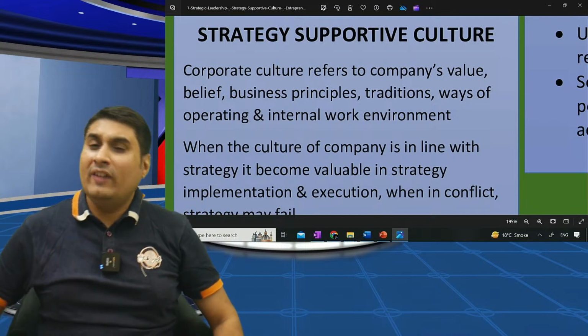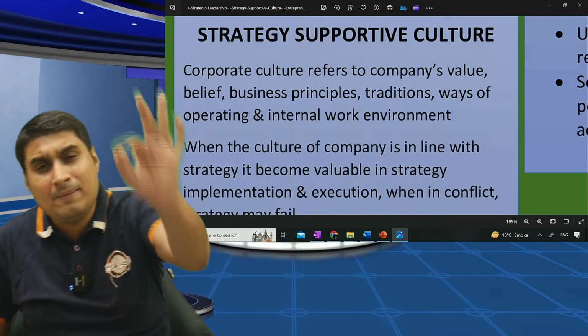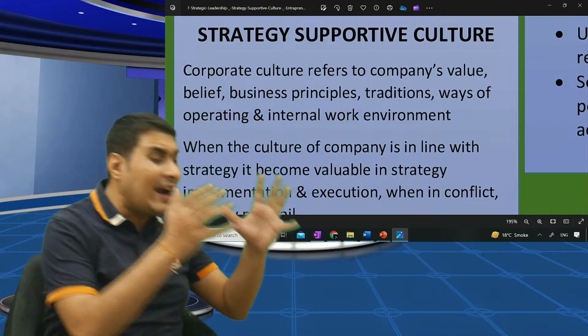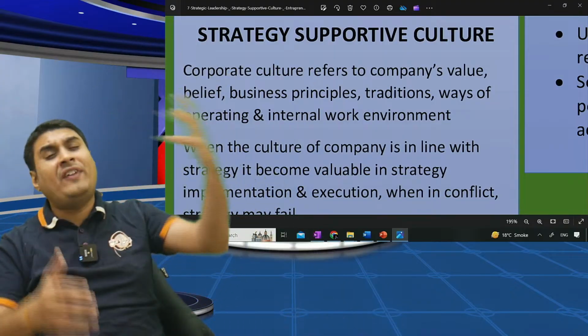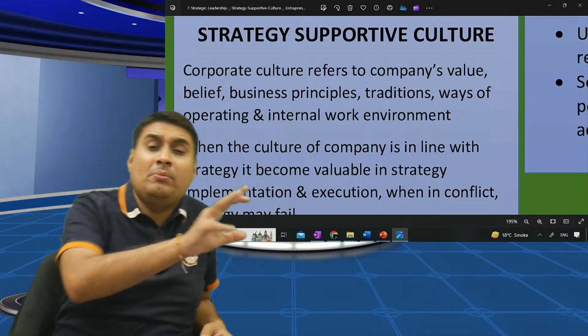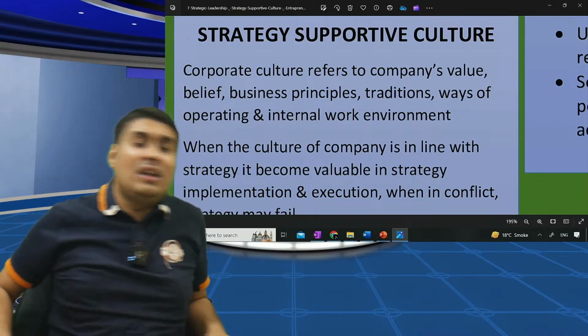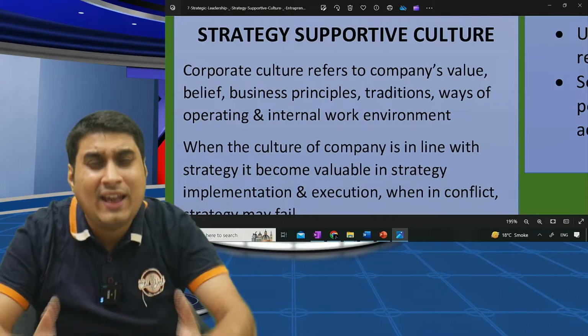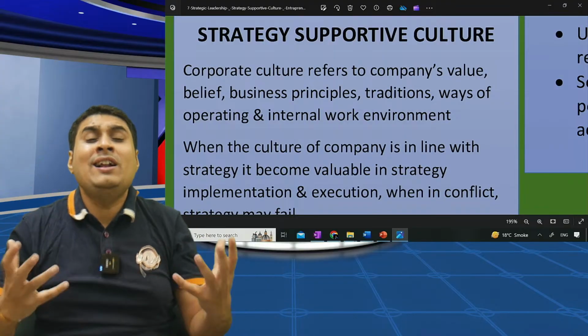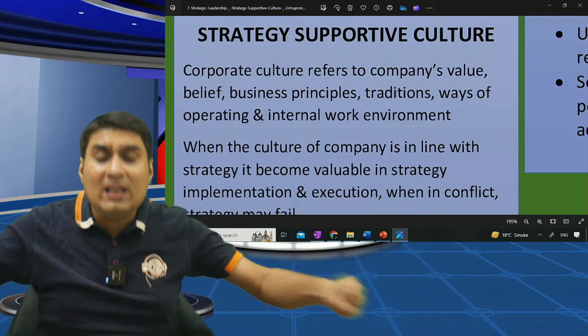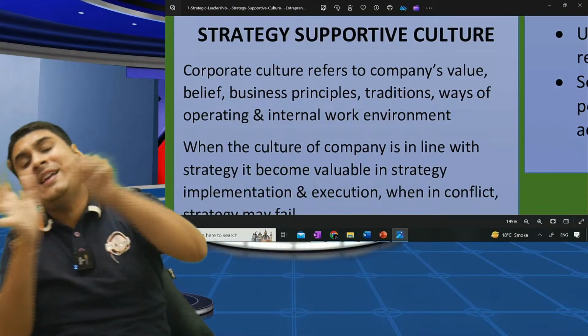Culture. So whenever Reliance makes strategy, they will keep money at the forefront. Whenever Tata makes strategy, they will keep welfare at the forefront. Of course, earn money, but it should not be everything. Who is correct? We are no one to say. Corporate culture: culture is value, belief, operating. So strategy should be as per the culture.